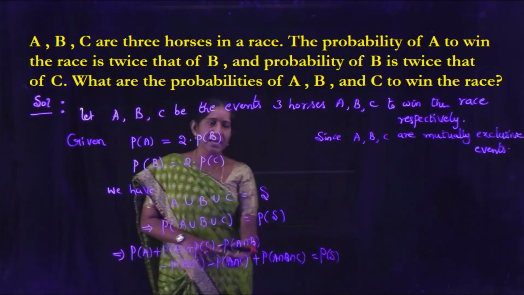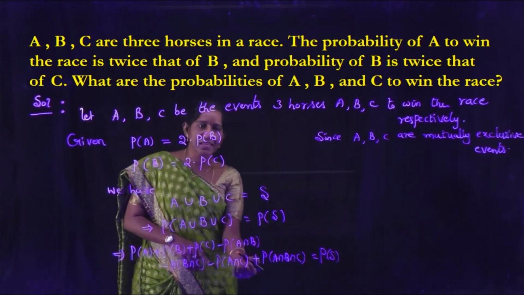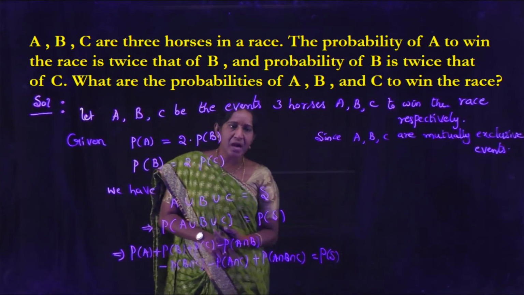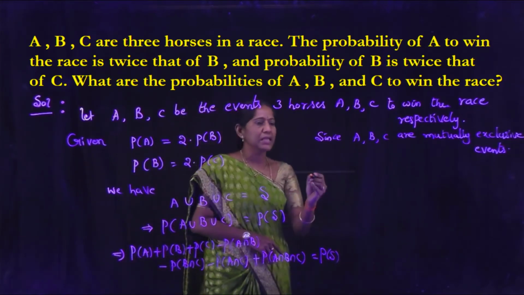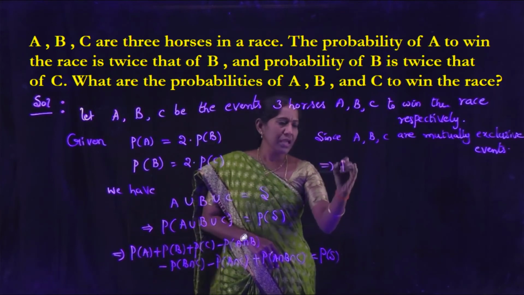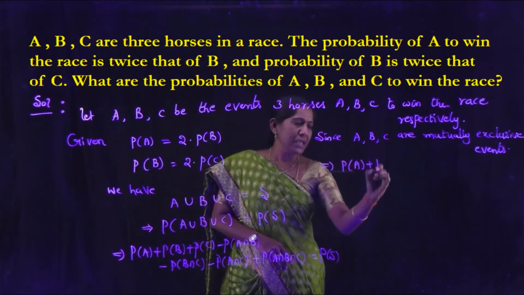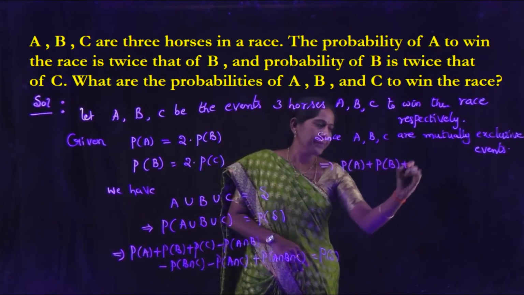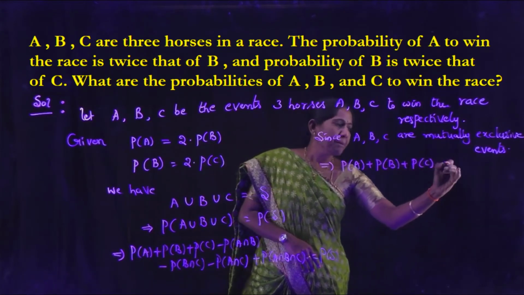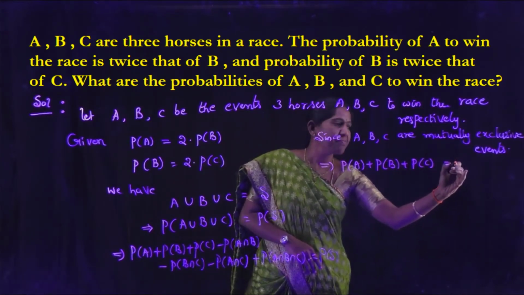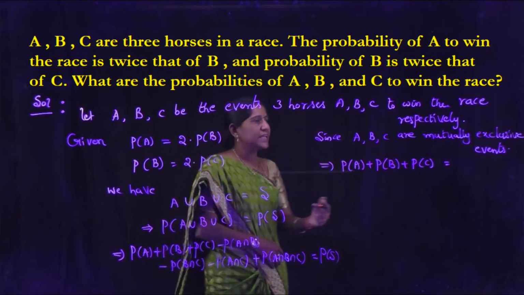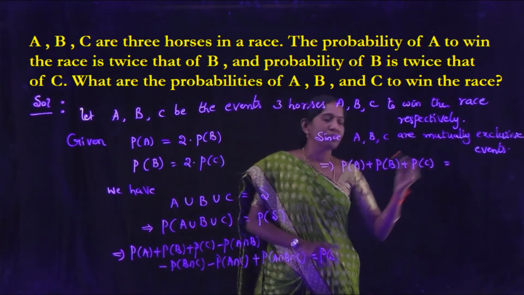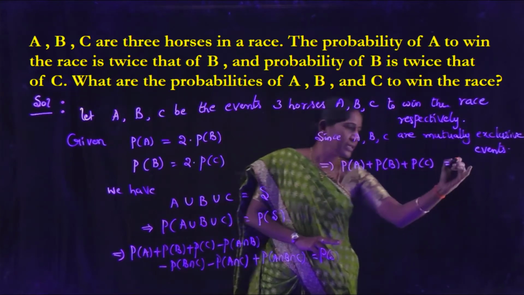Similarly, P of A intersection C is 0 and P of A intersection B intersection C is also 0. That is P of A plus P of B plus P of C equal to P of S. The value of P of S is 1 and all these values go to 0 since A, B, C are mutually exclusive events.